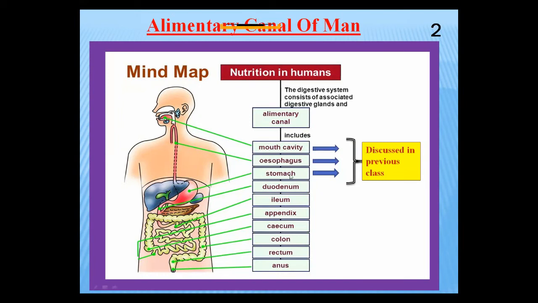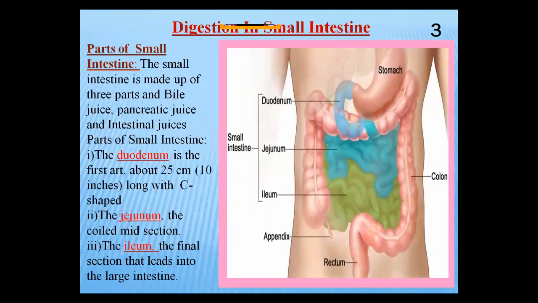In the stomach, peristalsis movement is very important. As peristalsis and churning are going on, the food is broken down, so mechanical digestion as well as chemical digestion occurs in the stomach. The complex food which we take from the mouth, without being decomposed, is converted into the form of chyme. It is a fluid form. After that, today we discussed digestion in the small intestine.